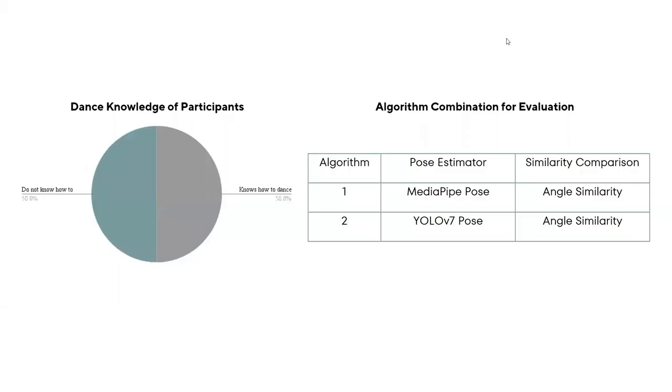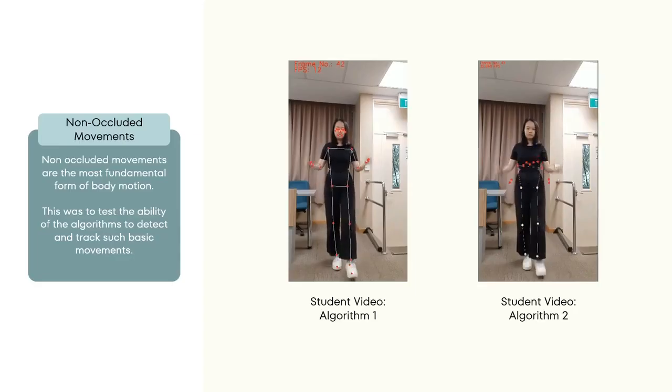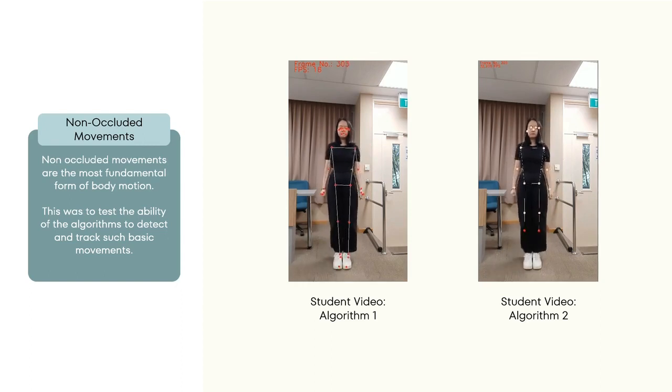A user study was conducted. It had a total of 20 participants with an equal distribution of dance knowledge among the participants. Here shows a combination of the pose estimator and similarity calculator that was used for each algorithm. The algorithms were evaluated against 8 different scenarios. In this scenario, algorithm 1 was found to have performed better as a frame-by-frame analysis shows that algorithm 2's pose estimation might not be detecting the landmarks as well as algorithm 1's, which caused inaccurate angles calculated.